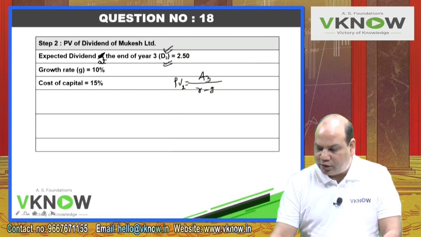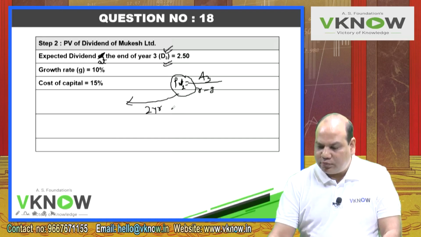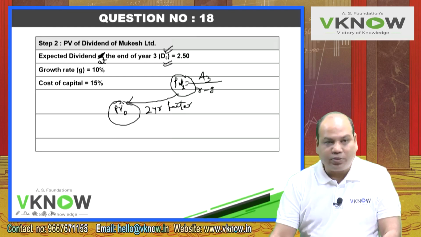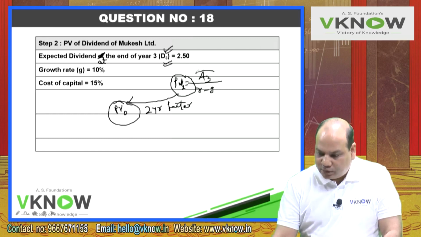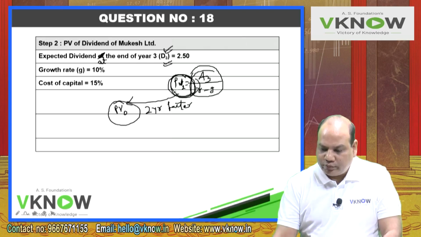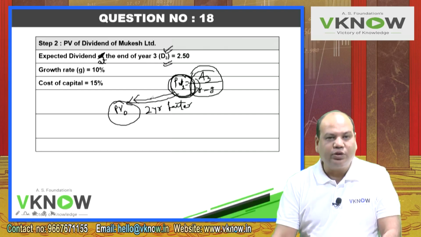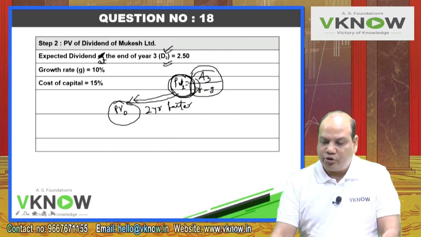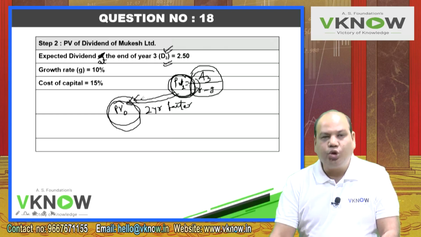If it is D3, then the formula gives you PV2, and this PV2 needs to be again discounted by 2-year factor to get PV0. Two calculations we'll have to perform. First we'll find out the present value of infinite annuity, which will give me present value at the end of year 2, that needs to be further discounted by year 2 factor, which will give me the present value today.